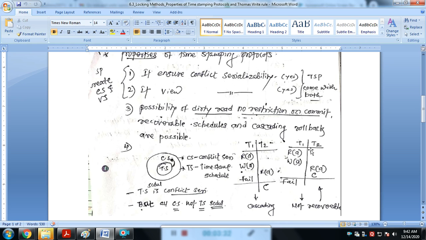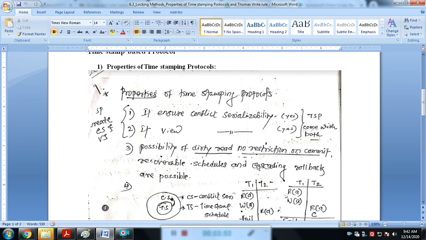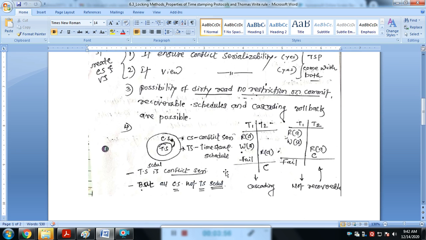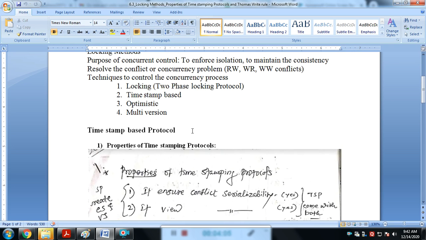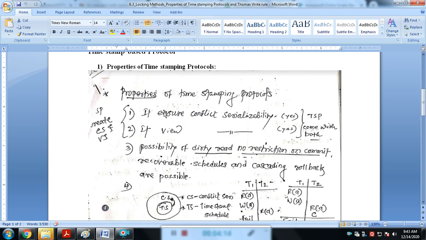Now in this scenario, T1 does read and write, then T2 reads and commits, and then T1 fails. Then it's not recoverable for T2 because T2 has already committed, and that is a problematic situation. That is simply the third point, dirty read, no restriction on commit, recoverable schedule and cascading rollback. If we want to control this type of scenario, we use different types of protocols like a timestamping protocol, or a locking protocol, or an optimization technique, or multi-version techniques. Right, these are the properties of the timestamping protocol.